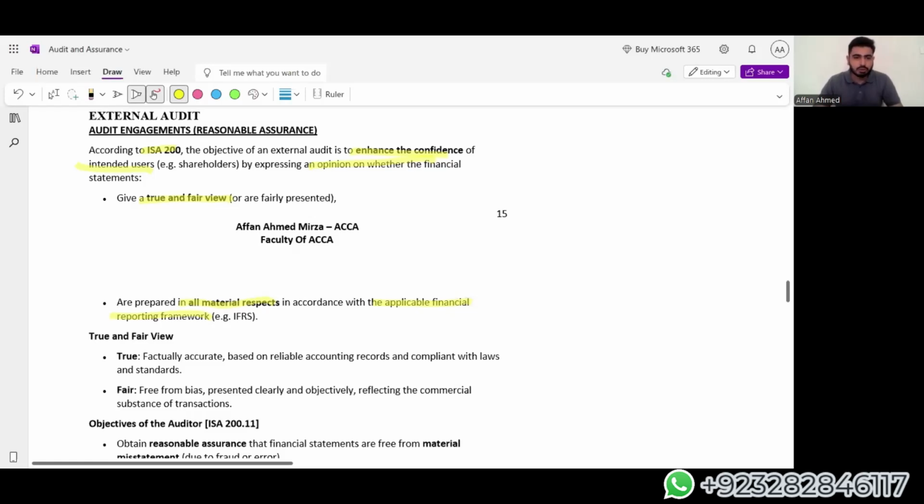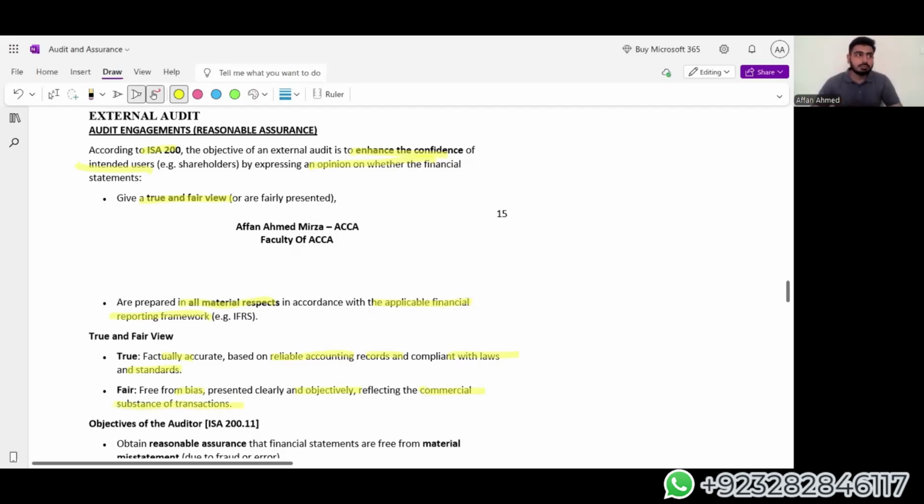That's the IFRS document. Now, when we break down true and fair into two distinct areas, true basically means factually accurate, based on reliable accounting records, and compliant with laws and standards. So every standard is satisfied by the work that we have done. And fair means free from bias, presented clearly and with objectivity, reflecting the commercial substance of the transaction, not the intention of the people.